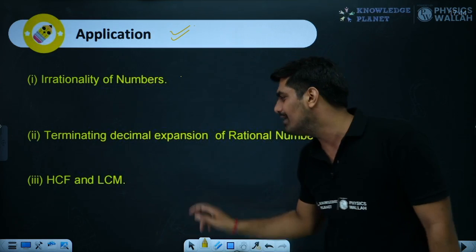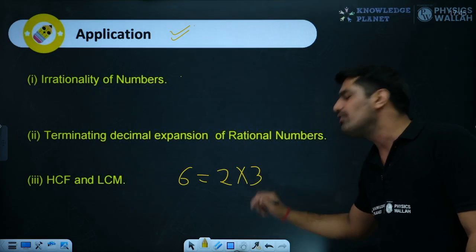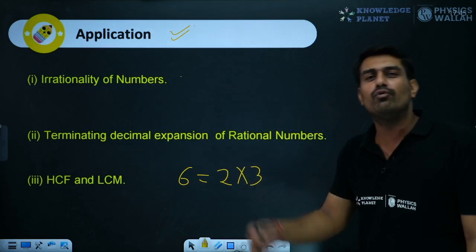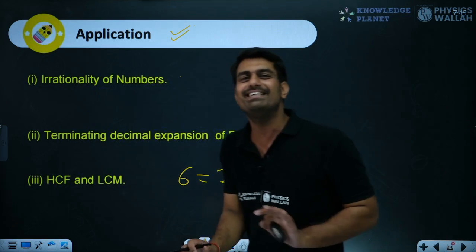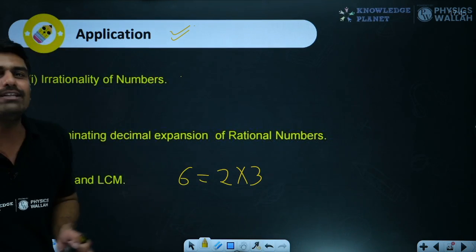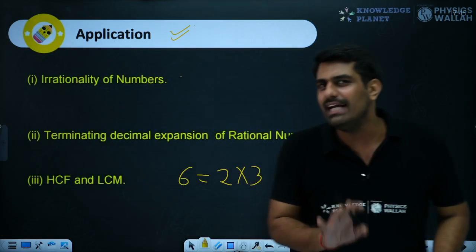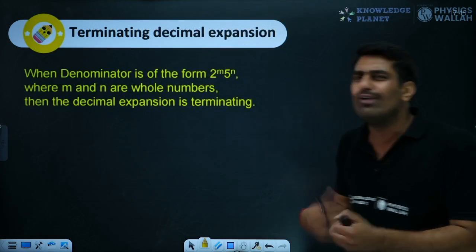How? It's very simple. I already told you 6 is nothing but 2 into 3. So factors we are talking about, composite number, product of two prime numbers. That is how, as simple as that. So this is basically a very simple thing. The theorem on its own hasn't talked about any new thing which you haven't known yet. Alright, so let's talk about the application part and quickly wrap it up.